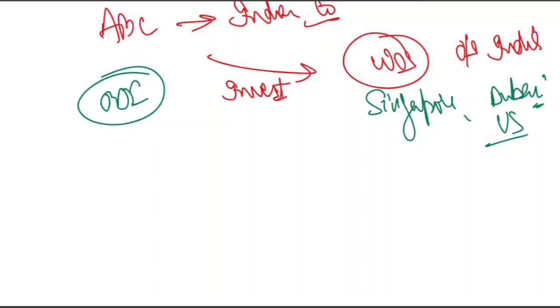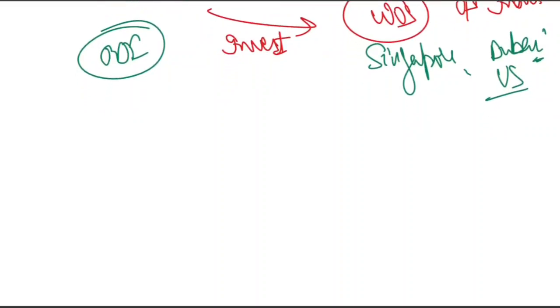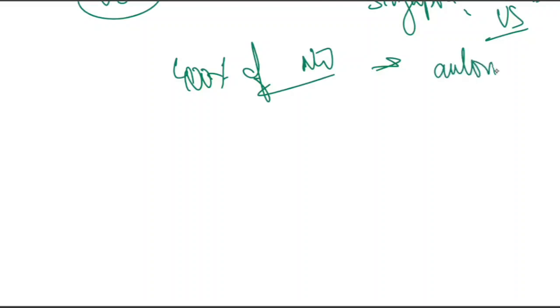Now the key question is, how much can ABC Limited invest abroad without RBI approval? Under the current overseas investment rules and regulations of RBI, Indian companies are allowed a pretty generous limit. They can invest up to 400% of their net worth on the automatic route. This is quite high because RBI wants Indian companies to expand globally, but still within a safe limit.